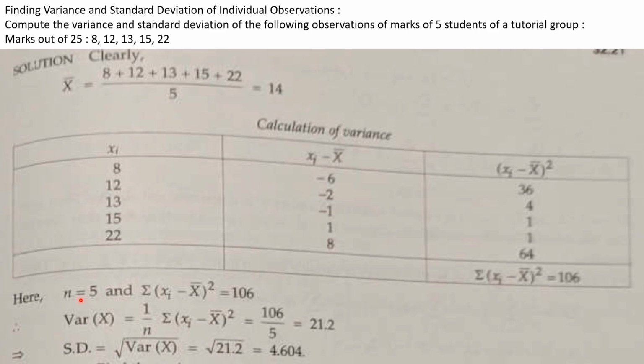Right. So here n is equal to 5, number of observations is equal to 5. And we found sigma i equal to 1 to n xi minus x bar whole square.